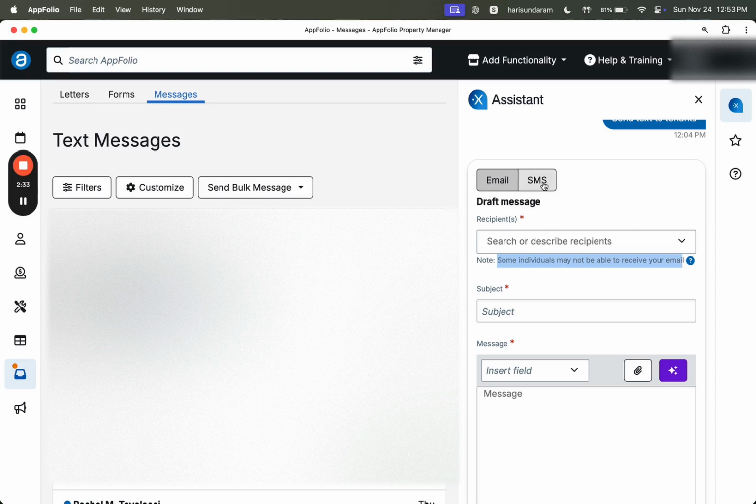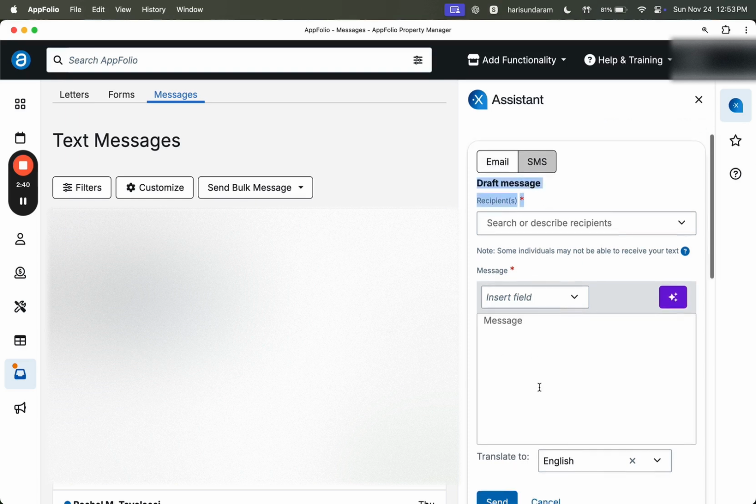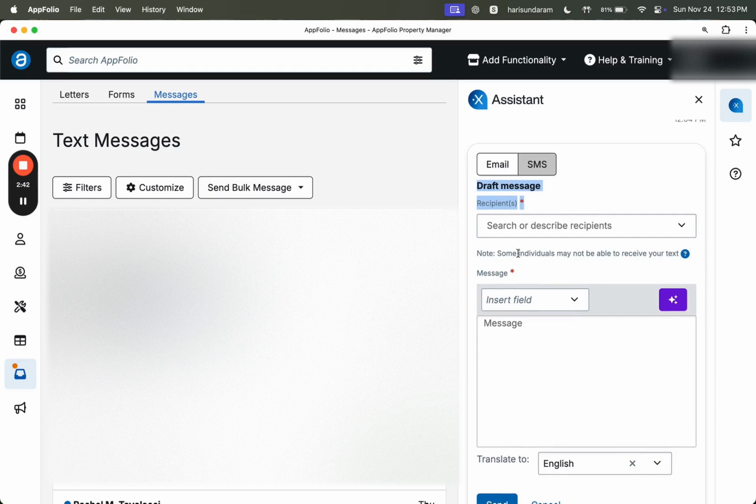Our goal for today, again, is to send bulk texts. As you can see here, this is the draft tab. This is where we are going to draft the message. First, we have to enter all the recipients' names. Let's say, for example, there is a 123 property at XYZ place.